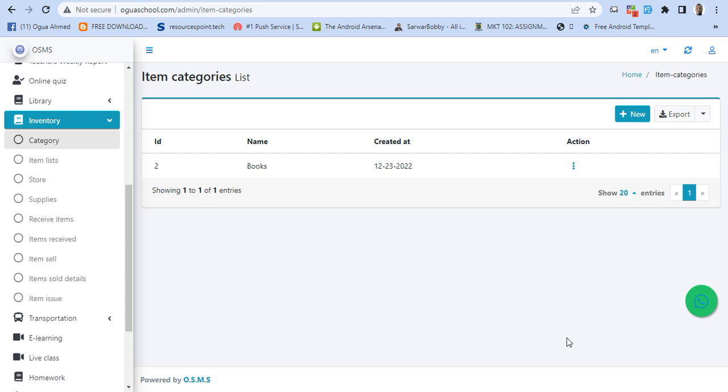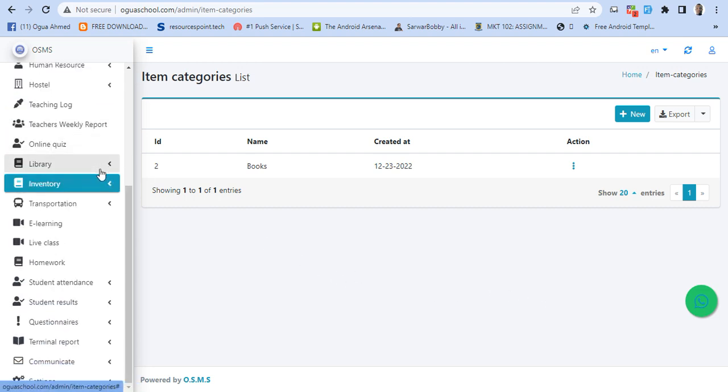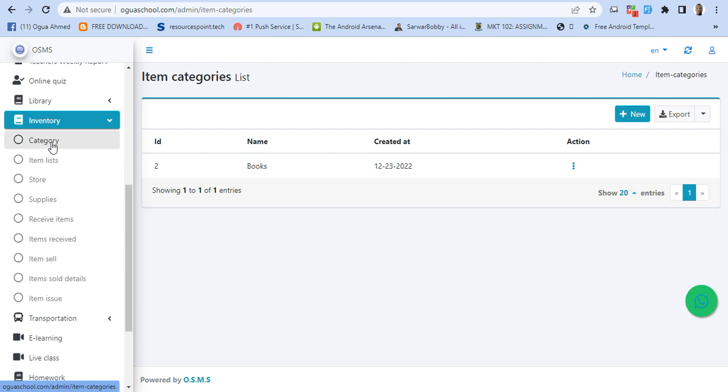In this tutorial series, I'm going to show you how to add an inventory. To add inventories, you click on this drop down menu, and then we proceed with the category menu. So I should click on category. The category can be books, can be markers, any category that fits what you want to add in your inventory. Any category that fits, you can add the name there.